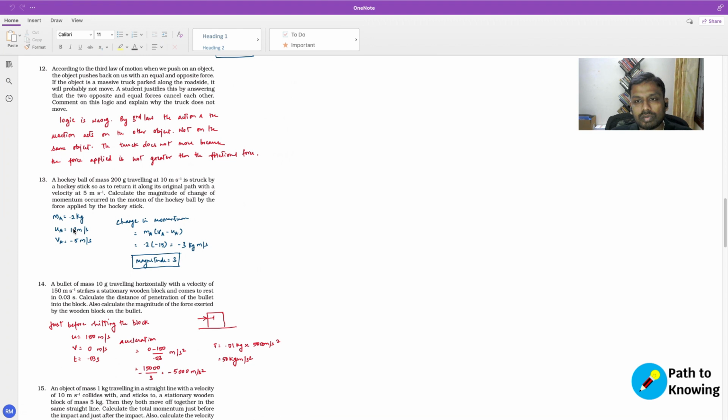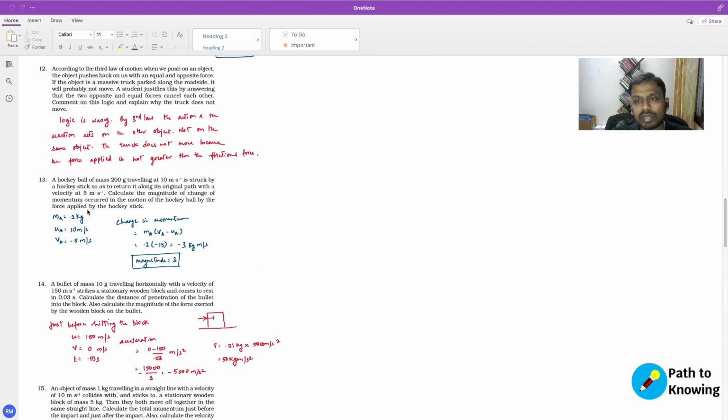When this was traveling at a speed of 10 meters per second, it was struck by a hockey stick, which sent the ball back in the original path, but in the opposite direction. So it hit the stick and then it came back with a different velocity, and that velocity is 5 meters per second. So the final velocity after hitting the stick is minus 5 meters per second. Why is it minus? Because it is in the same path but in the opposite direction, right?